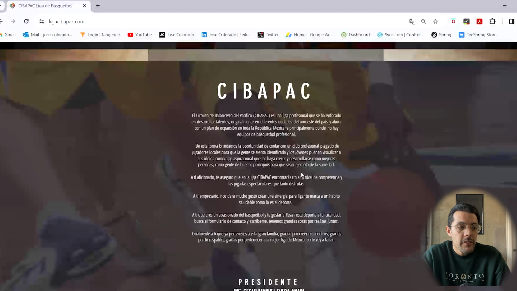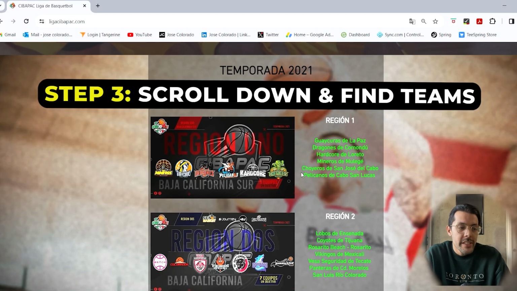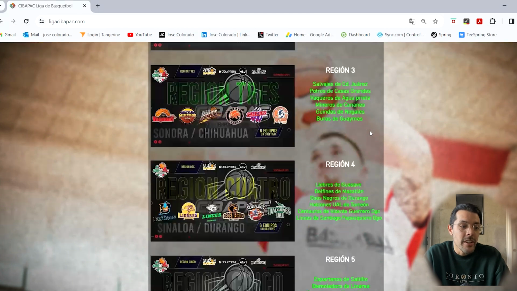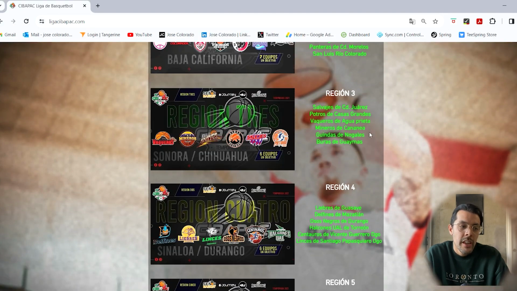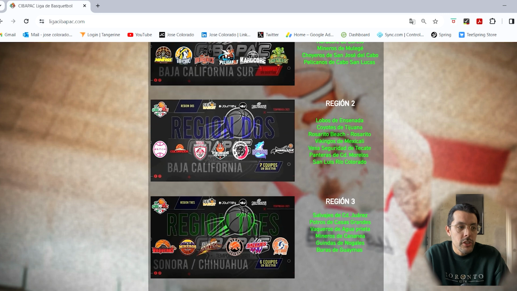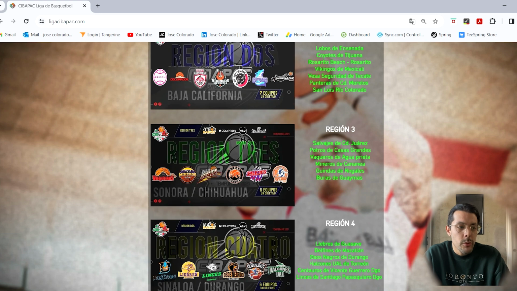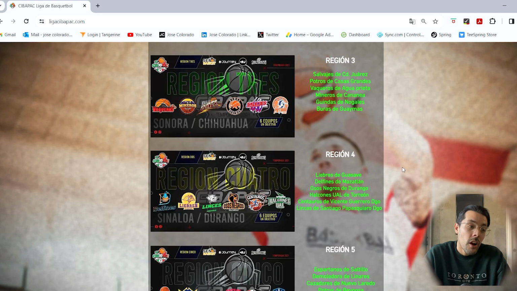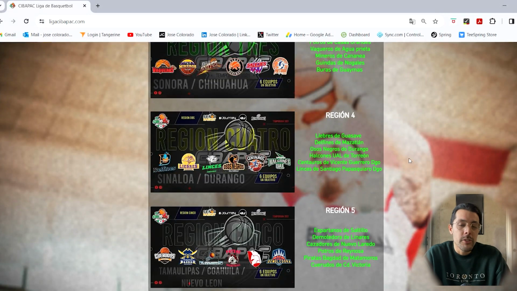But if you scroll down even further past this, you'll see all of the teams within CIBAPAC. And this includes 6 different regions or zones. And within each region, there's about 5 or 6 teams. So as you can see in region 1, there's 6 teams. As you can see in region 2, there's 7 teams, region 3, 6 teams. So there are a lot of teams and a lot of opportunities in CIBAPAC.